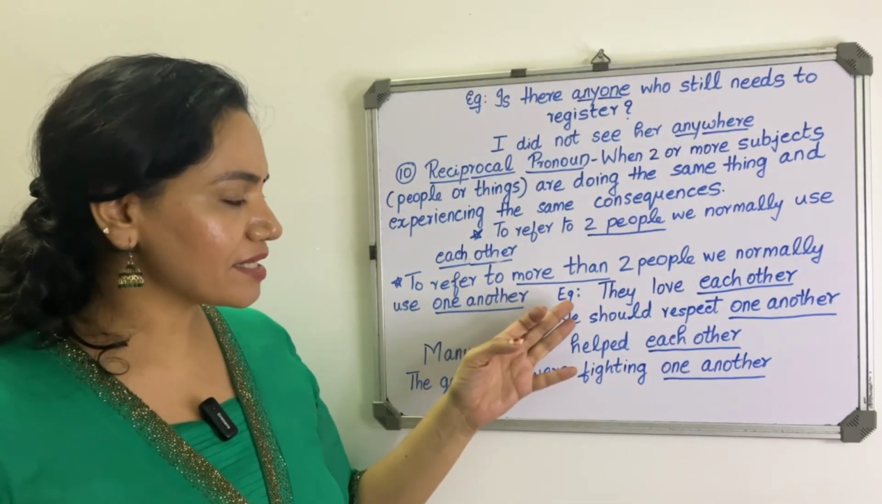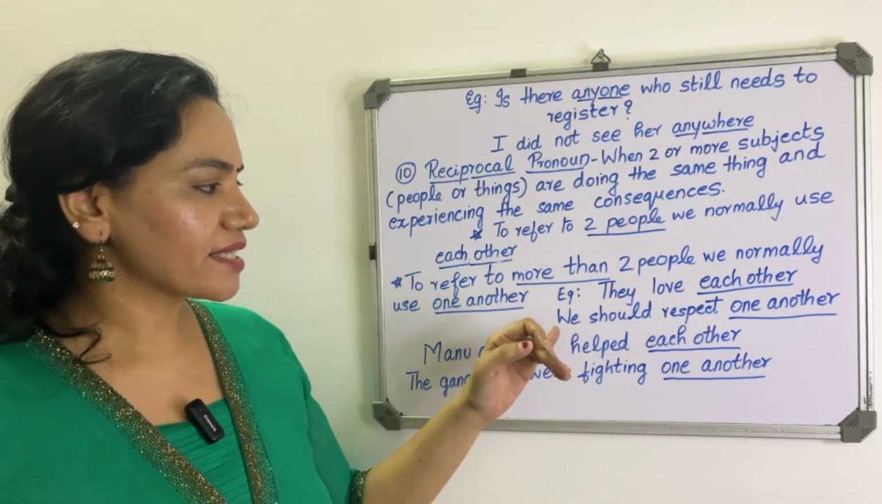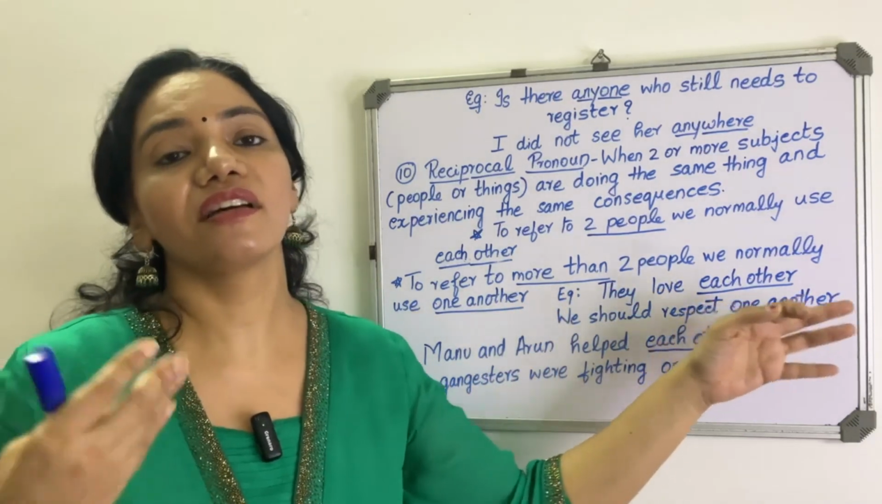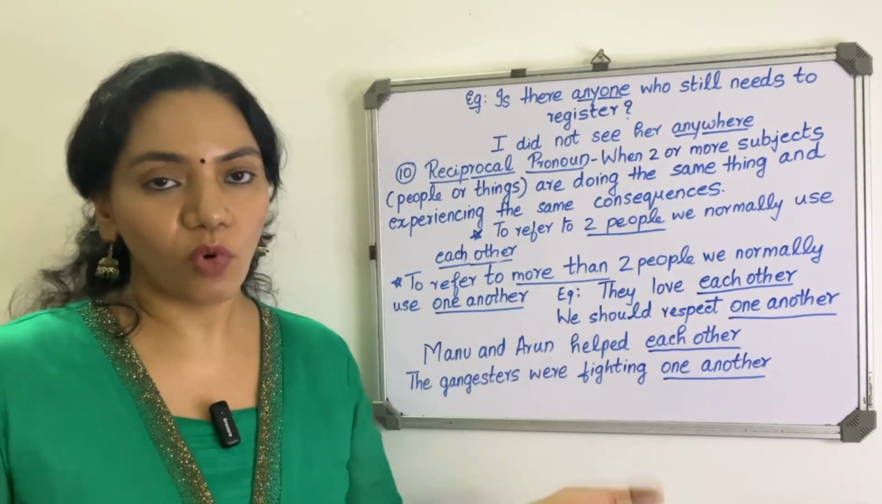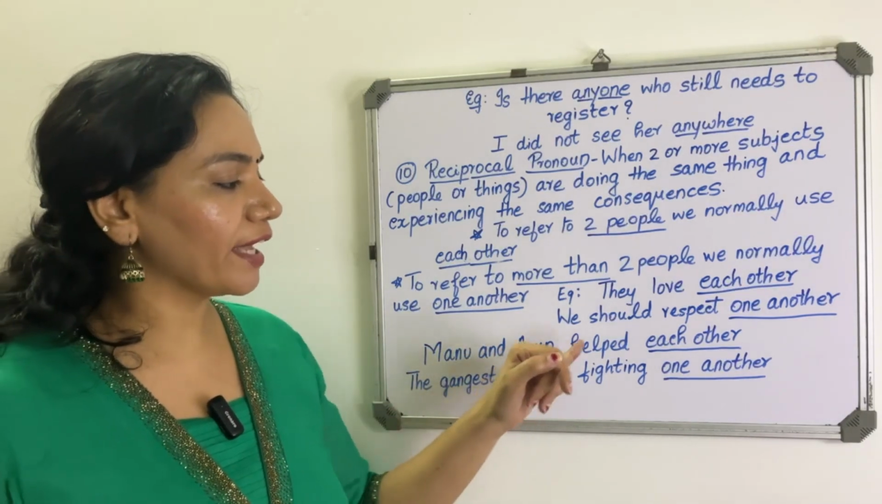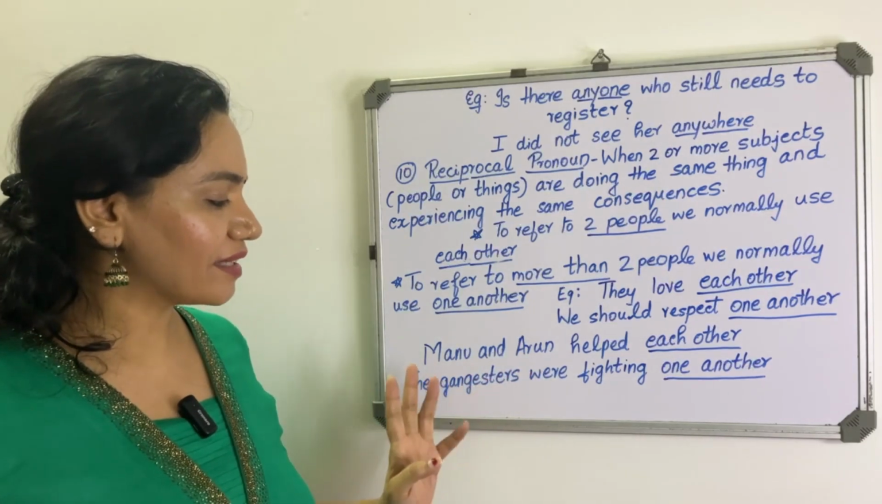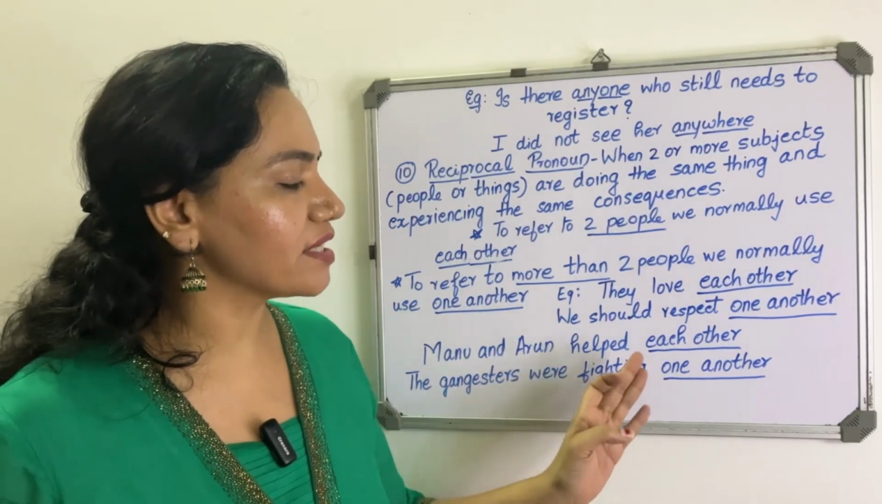So example is, they love each other. Next example is, we should respect one another. So it's more than two people. Another example is, Manu and Arun helped each other. So it's two people. Next one is, the gangsters were fighting one another.